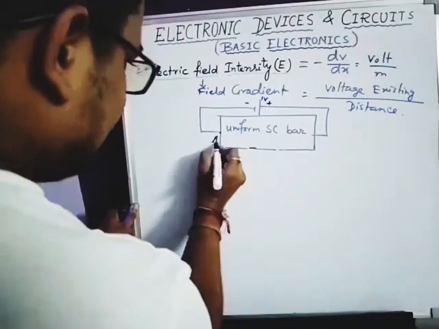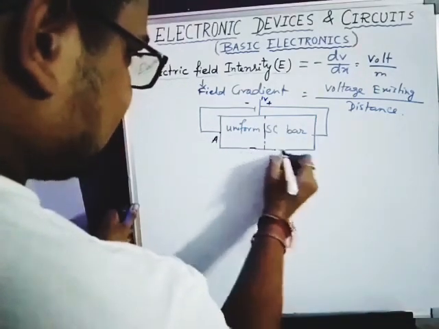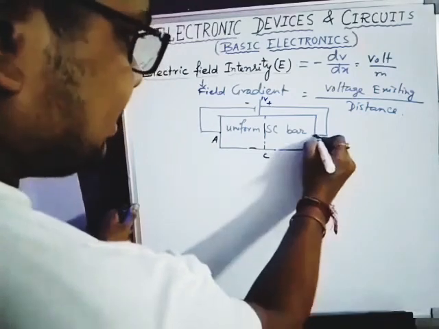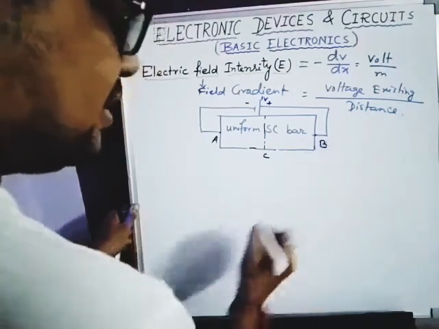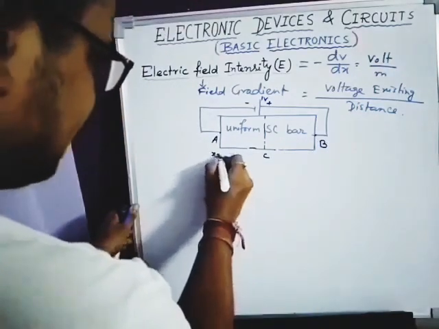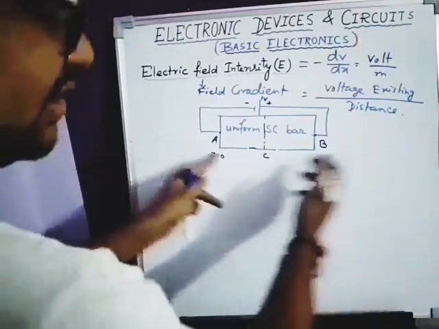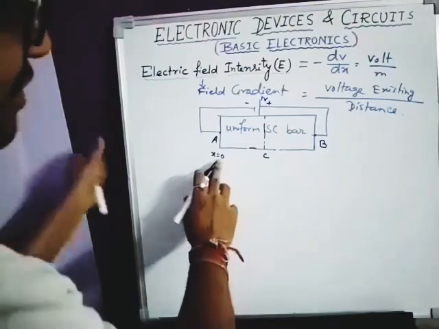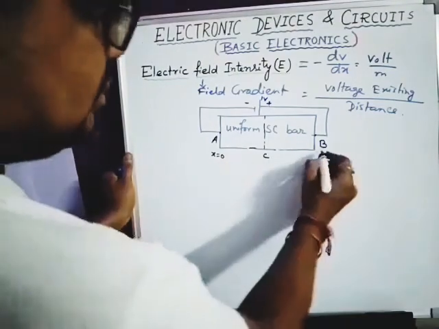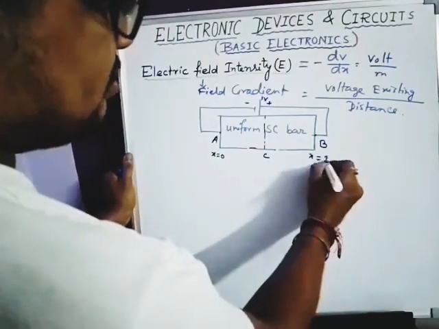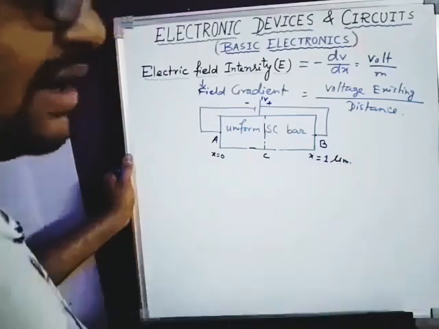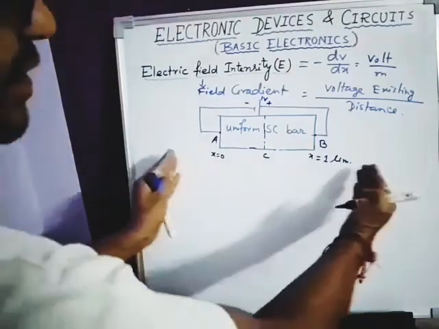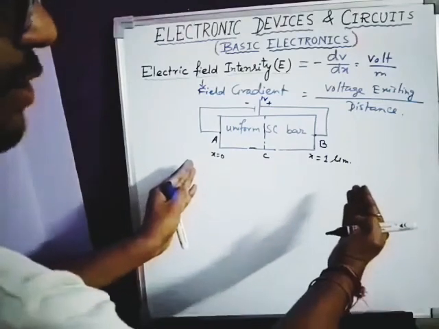This is the point A, the middle point I am taking as point C, the center, and this is point B. It is x equals 0, because distance is also important. It is a uniform semiconductor bar, so counting starts from 0, x equals 0, and this is x equals 1 micrometer, let us suppose. So the total length of this semiconductor bar is 1 micrometer.